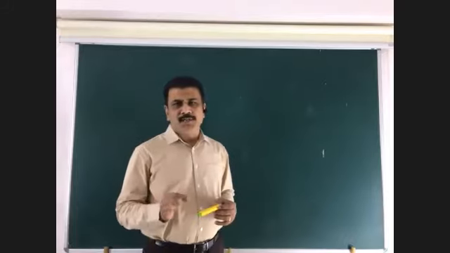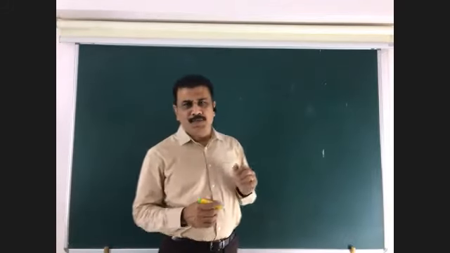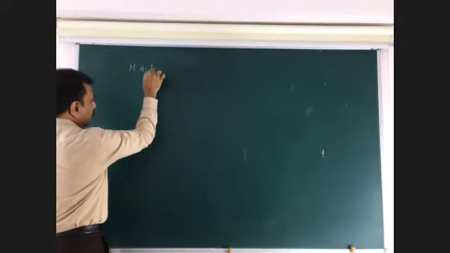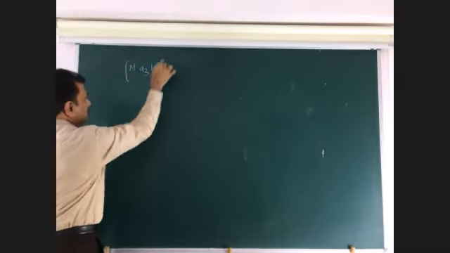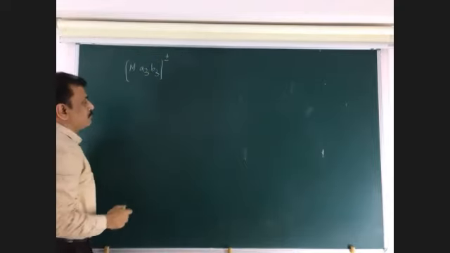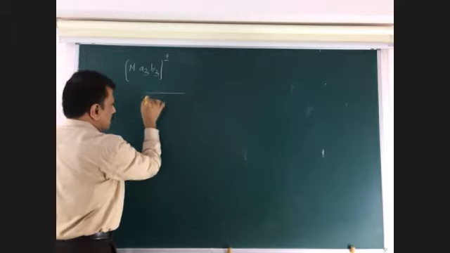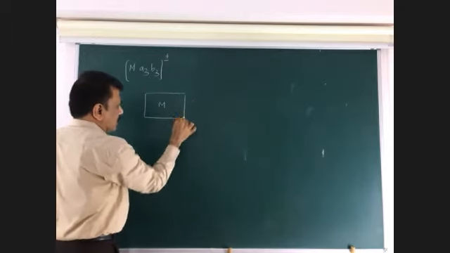Next example is MA3B3. This is a complex with positive or negative charge, where M is the central metal atom. The total shape is an octahedral.